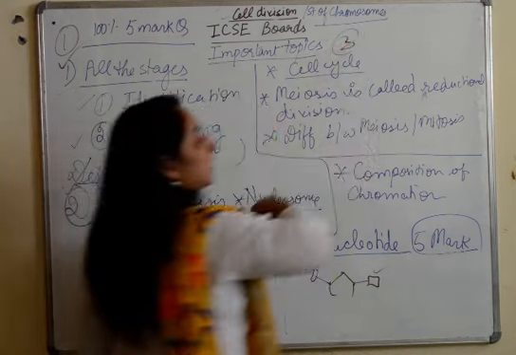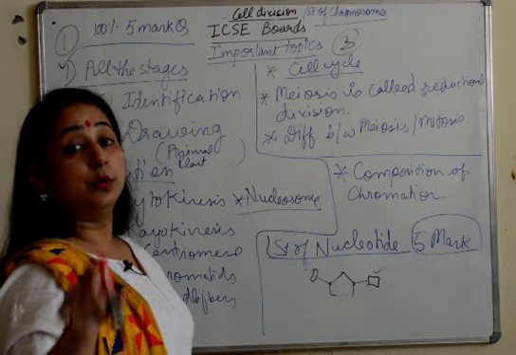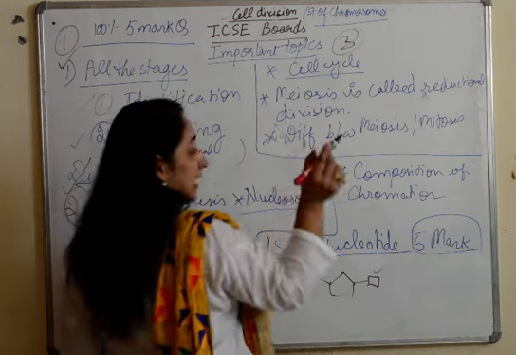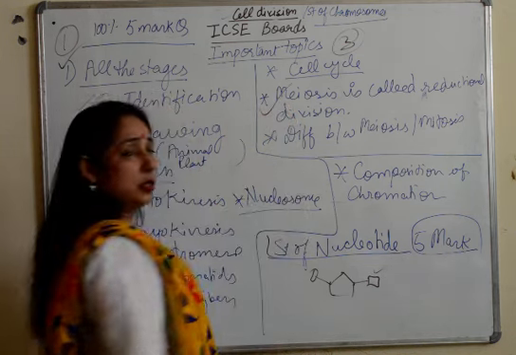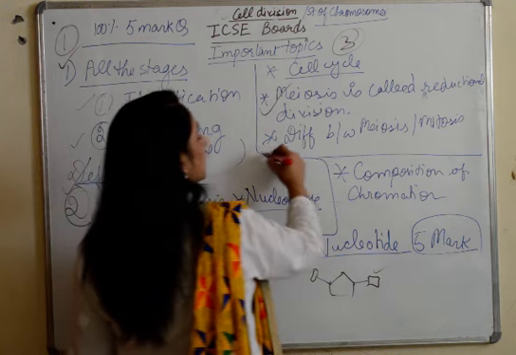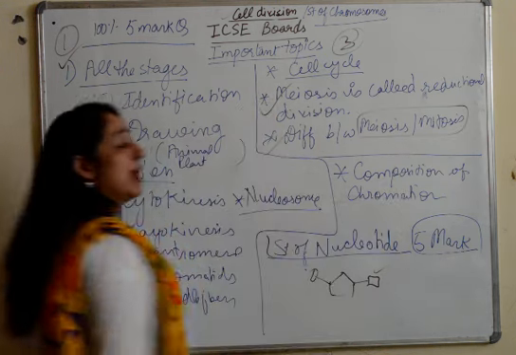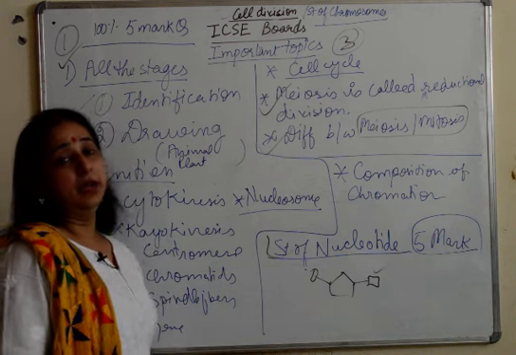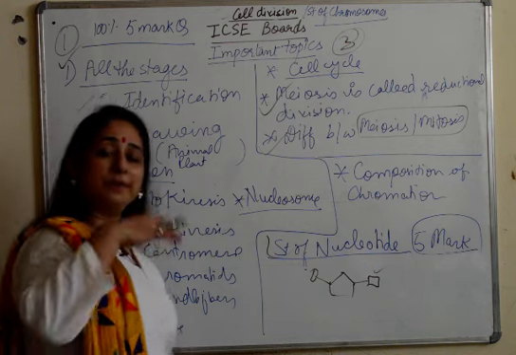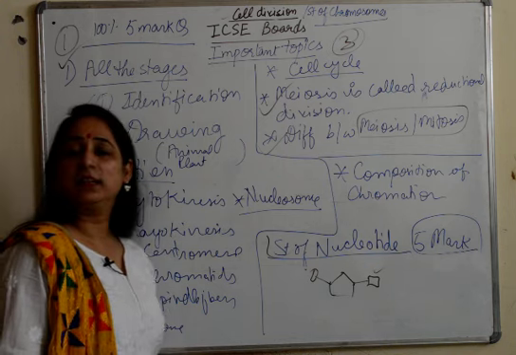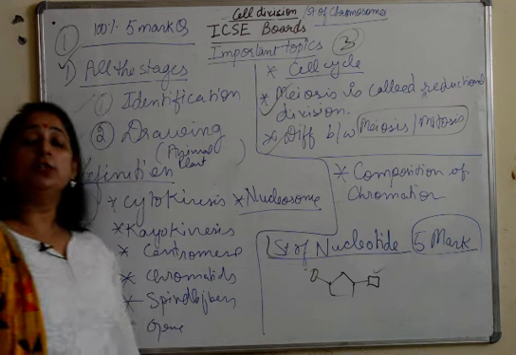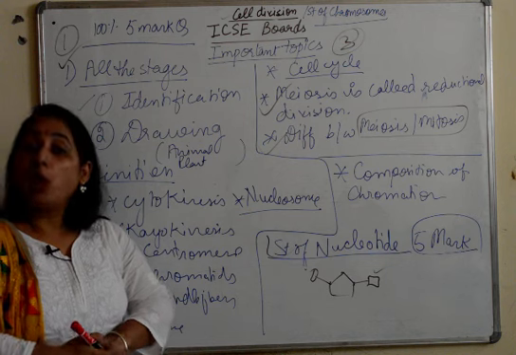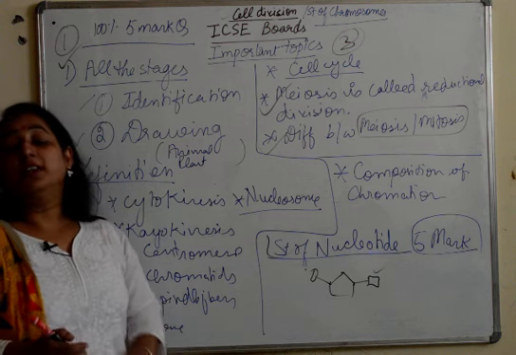Third is the cell cycle. Fine, I told you no 5 marker, but yes, they can ask you what changes occur in different stages. Then we have talked about a reasoning question, meiosis known as reductional division, the difference between meiosis and mitosis, which can be there as a 1 mark question, composition of chromatin material, where we talk about the formation of nucleosomes and formation of chromatin fiber, and last is structure of nucleotide. So these are the important topics from the chapter cell division and chromosomes, structure of chromosomes for ICSE boards year 2021.